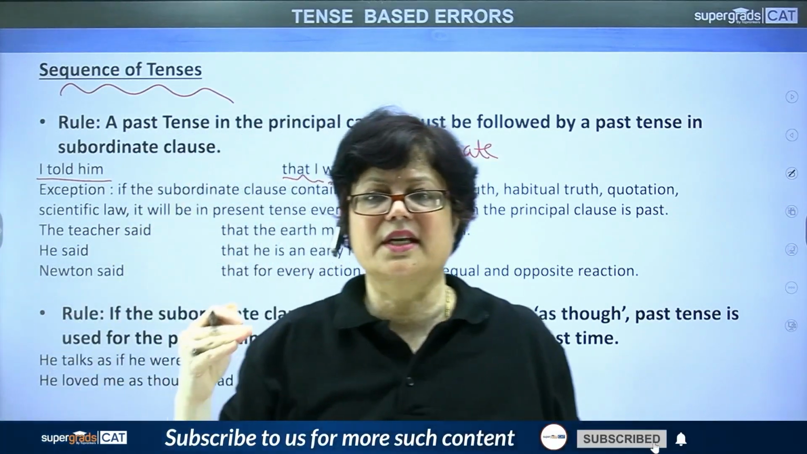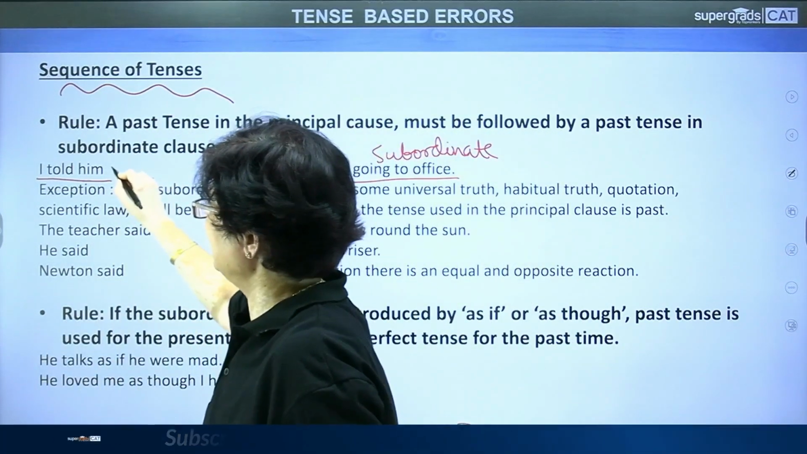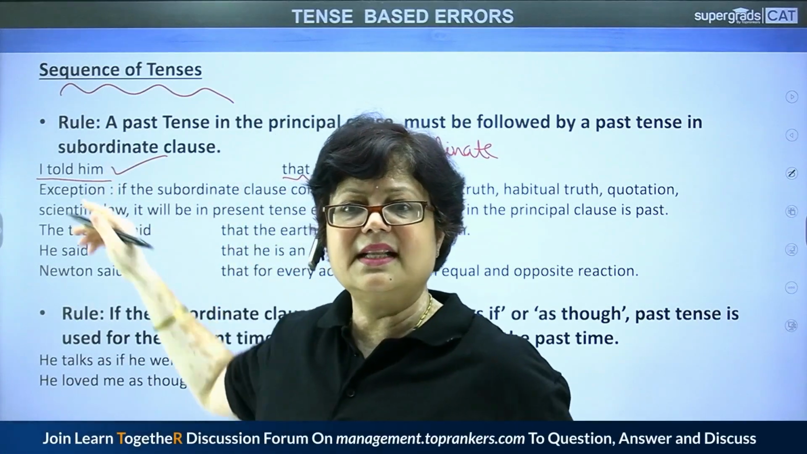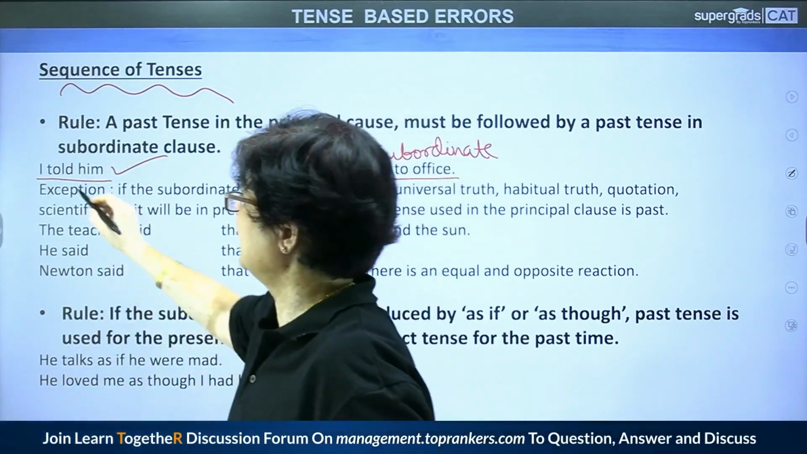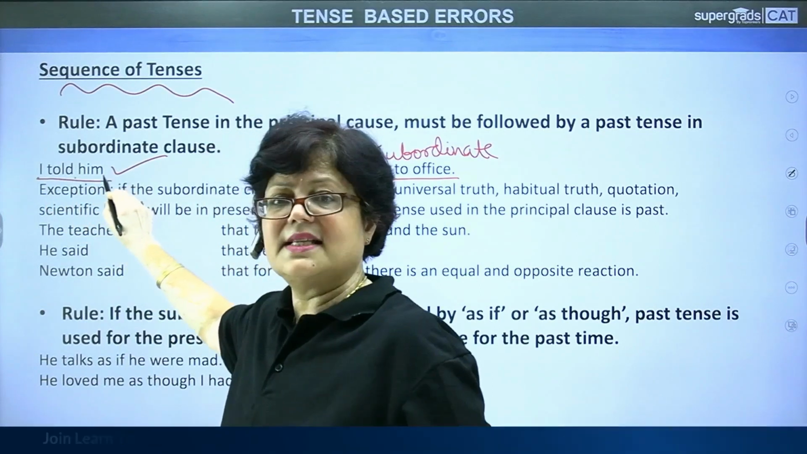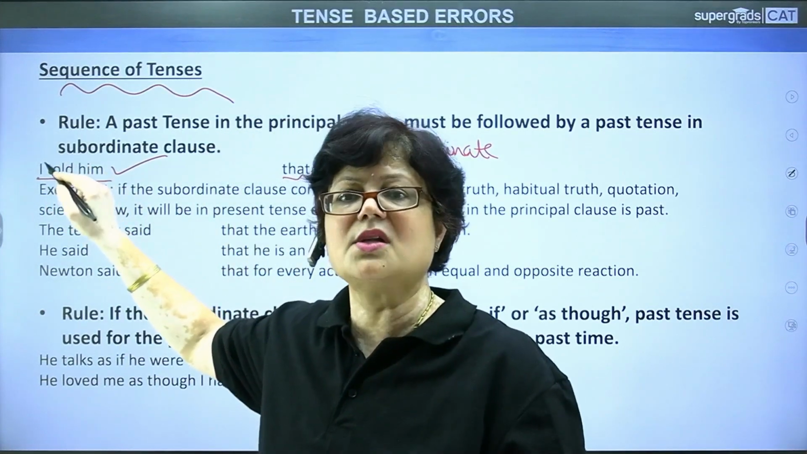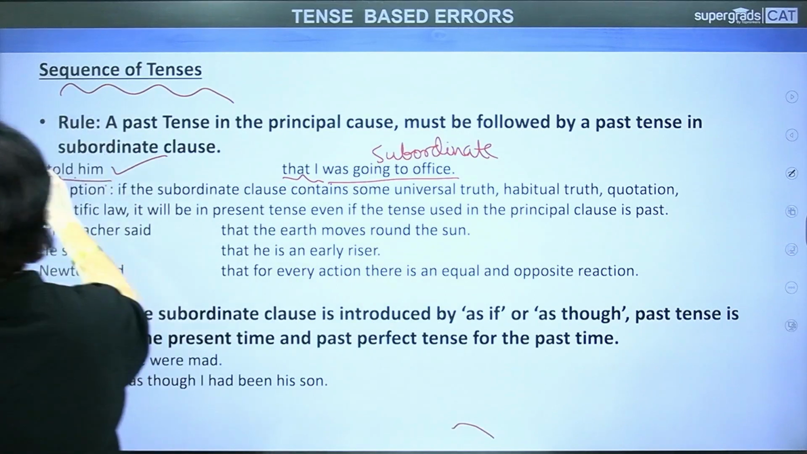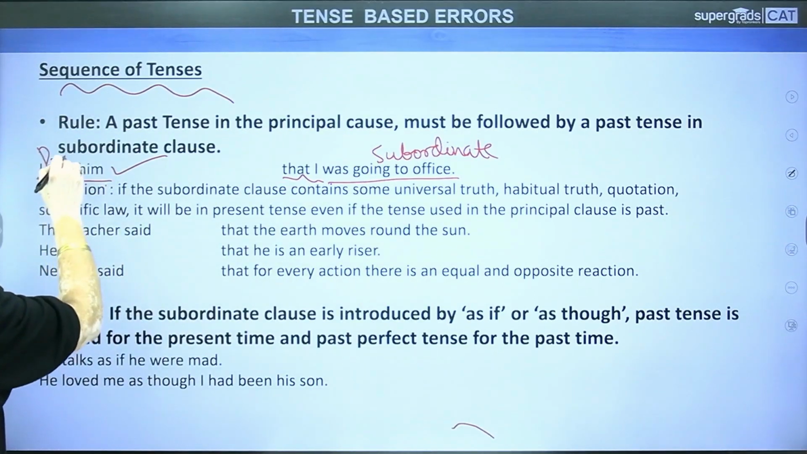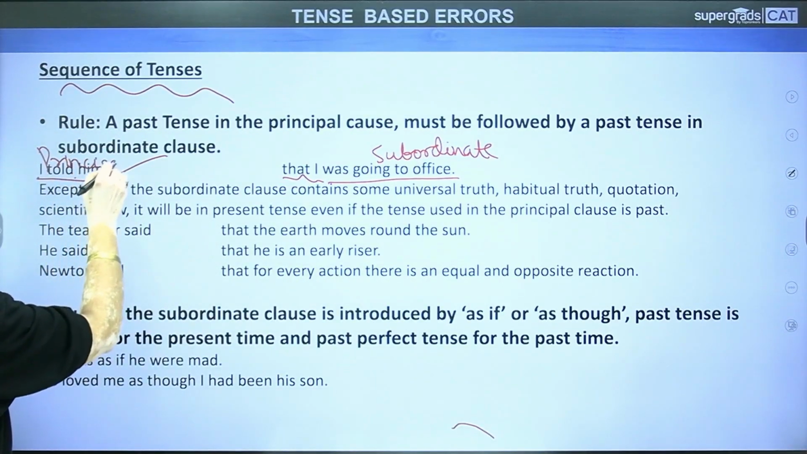Subordinate means नीचे, है ना? And what is this? I told him. This part of the sentence can stand on its own because it has a subject, it has a verb, it has an object. This is called the principal clause or the main clause. You can also call it the main clause.